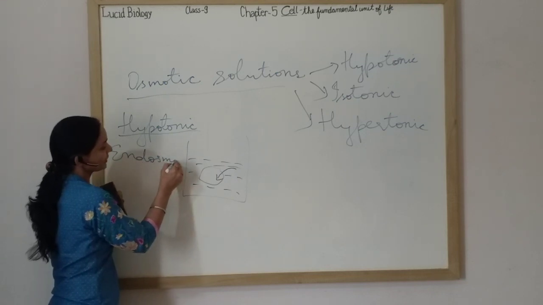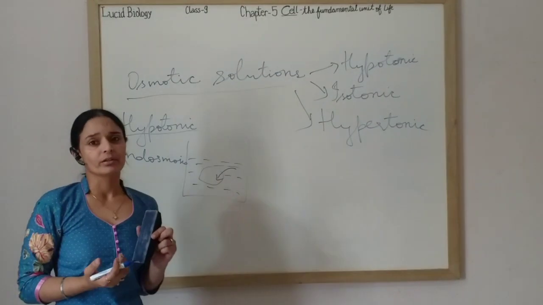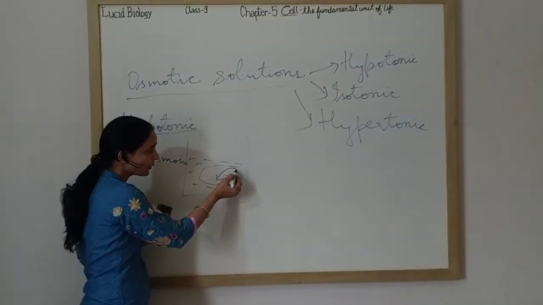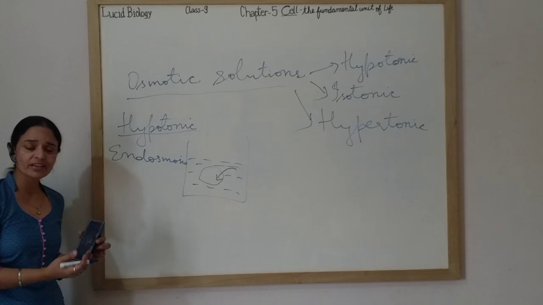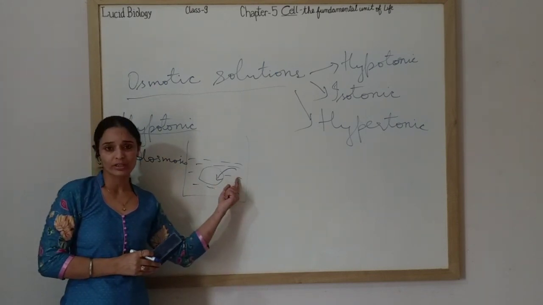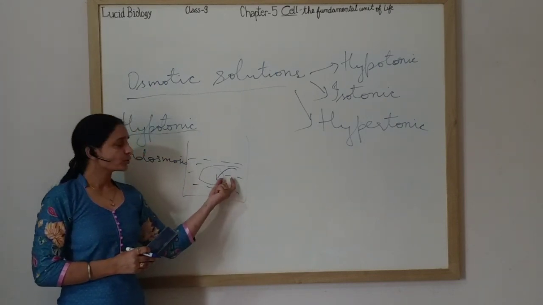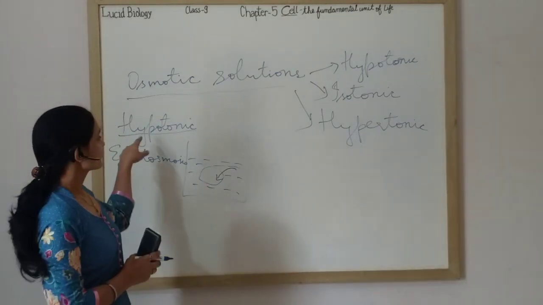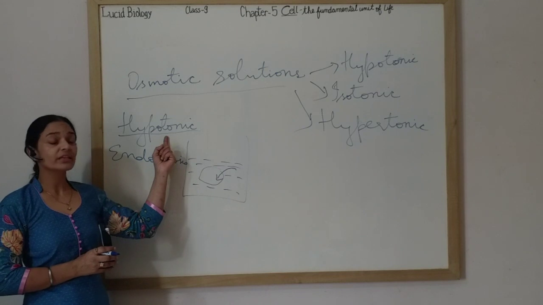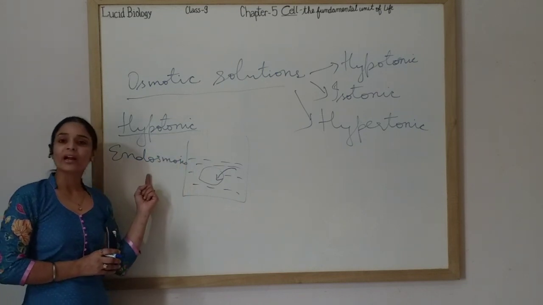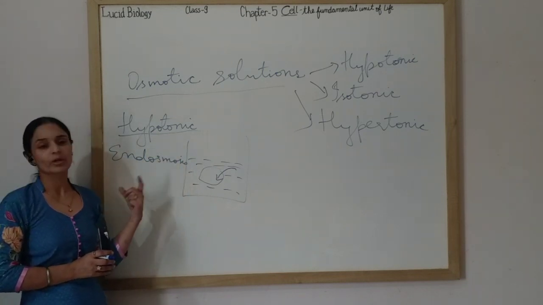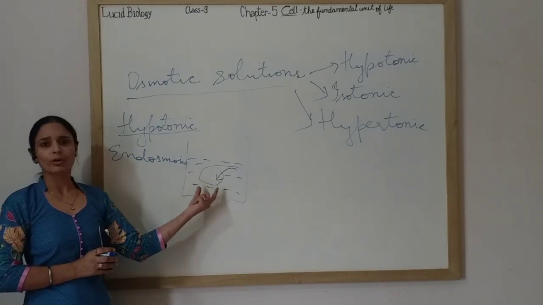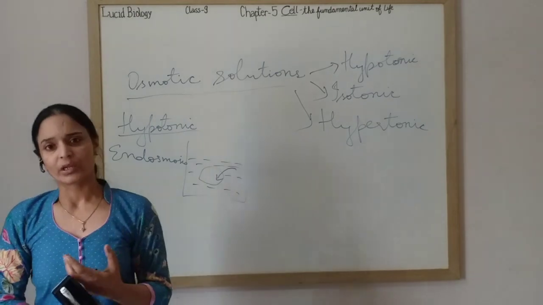As I gave you the example earlier, raisins soaked in water will absorb water and swell up. Means water from outside is moving inside. Why is it happening? Because outside water concentration is higher. Such solutions which have high water concentration as compared to the cell are called hypotonic solutions, and hypotonic solutions allow endosmosis to take place. Endo means to absorb water. So whatever you have placed, this may be apricot, almond, raisins, they will swell up.